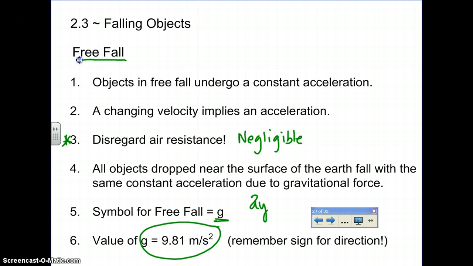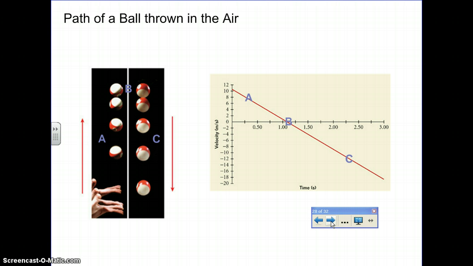Okay, so let's take a look at an object that's in free fall. Let's imagine that we took a billiard ball and we threw it up into the air, straight up. So this path is linear, it goes straight up and then reaches its highest point, stops, and turns around and comes straight down. Well, this object is in free fall, not just when it's falling down, but also when it's on its way up. The reason why we know this is true is because its acceleration is the same, whether it's moving up or moving down, although its velocity is quite different.